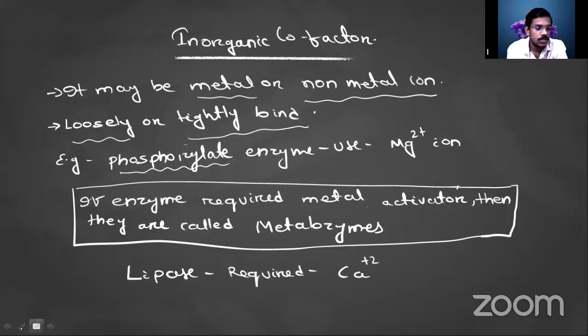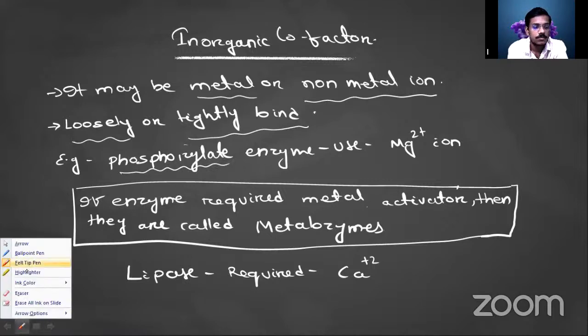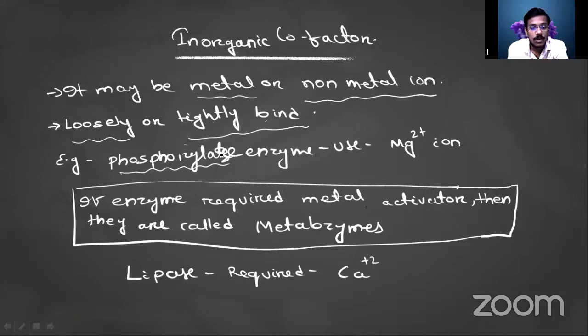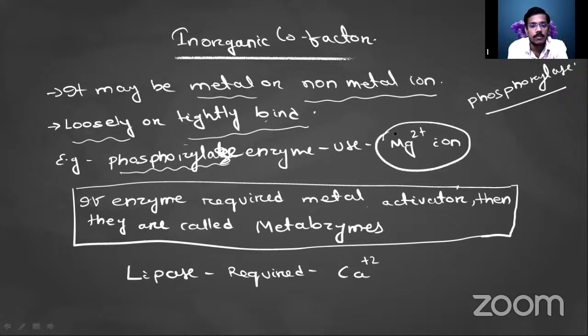One example is the phosphorylase enzyme. The phosphorylase enzyme uses the magnesium ion for its activity, meaning the magnesium ion acts as a cofactor.